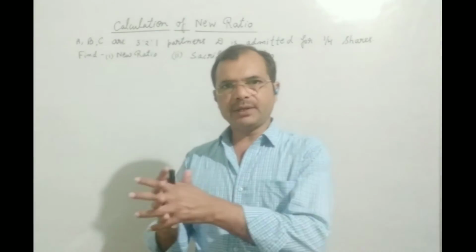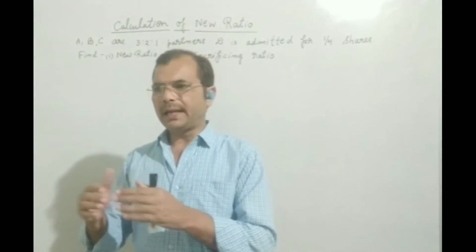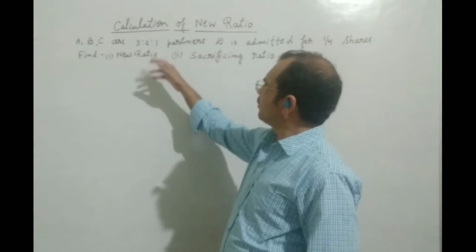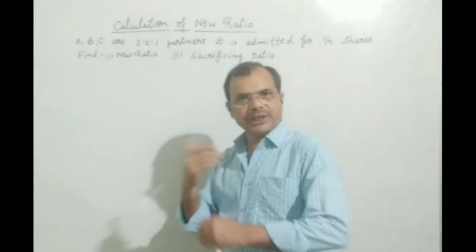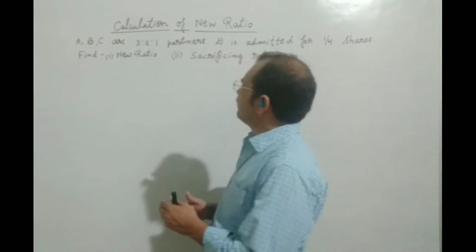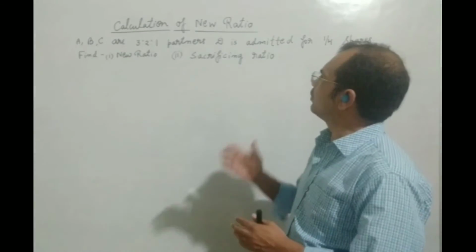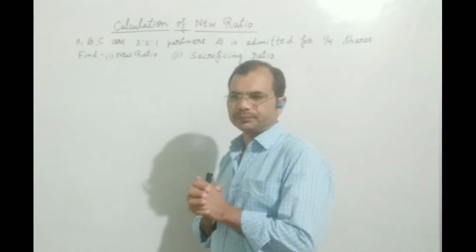Students, whenever a new partner comes in the firm, their profit sharing ratio is changed. At that time we will have to calculate the new ratio.